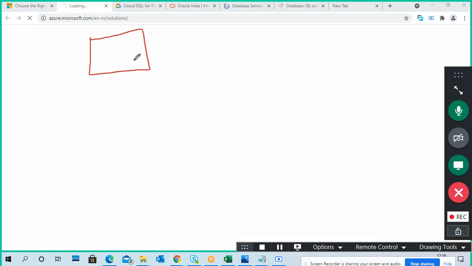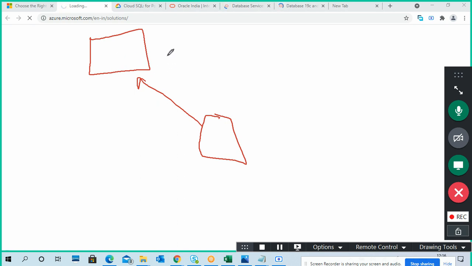What I'm saying is, contact a cloud service provider, any cloud service provider which provides your requirements. That's very simple, right? So we are contacting a cloud service provider, for example Oracle directly, or maybe AWS, or Azure, or maybe Google, like that. So different cloud service providers. Contact a cloud service provider, and whatever service you require.